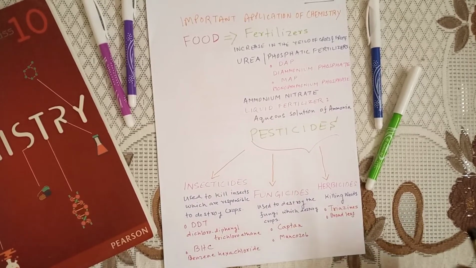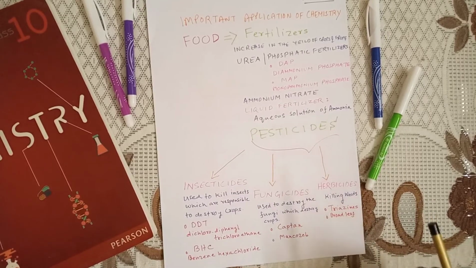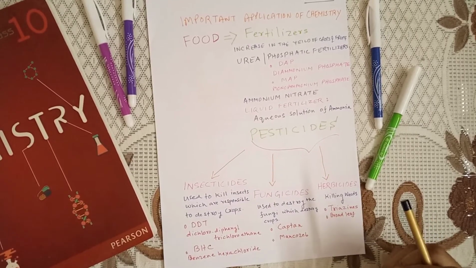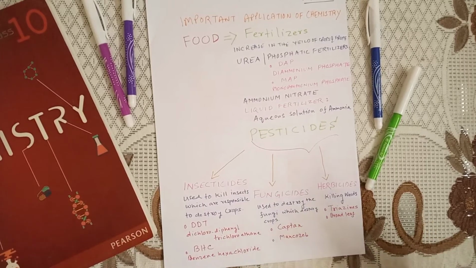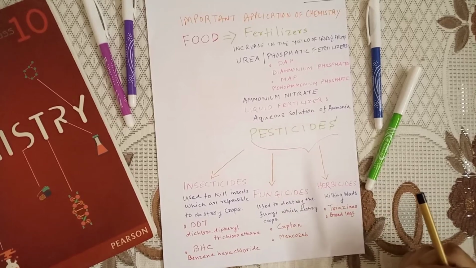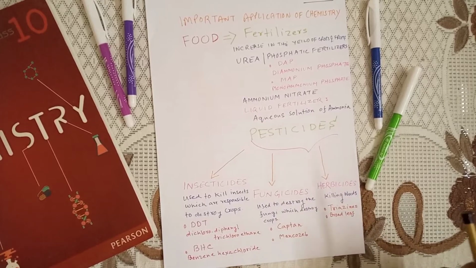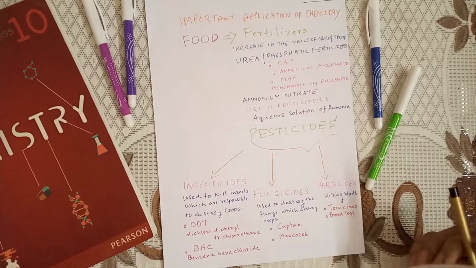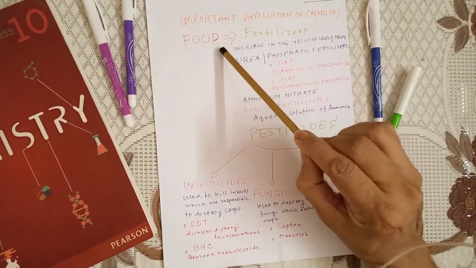Now the cloth that we wear, then in case of increased crop production, we use pesticide, we use fertilizer. That is also chemistry. Then in case of road and buildings, we use cement, we use paints, we use glass. That's also chemistry. In recreation, we play cricket, the ball, the bat, we play badminton, the racket. All are basically chemistry. Now, here, the first point is food.